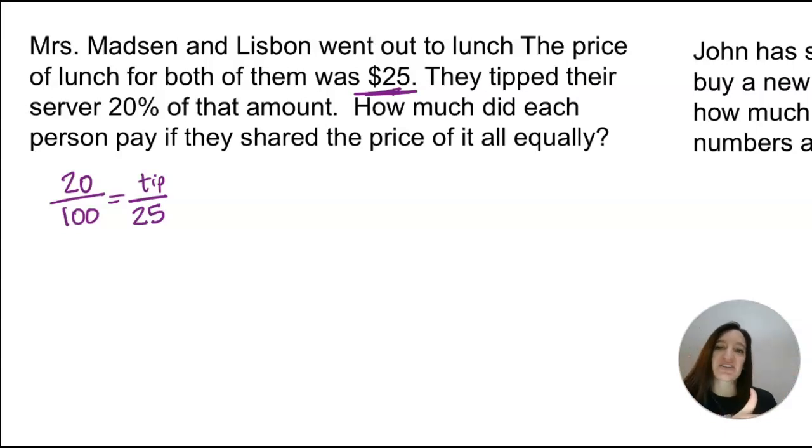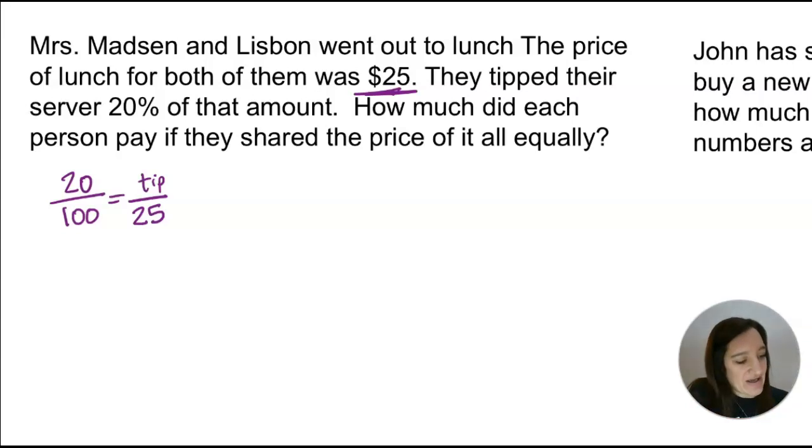So with these types of questions where you're going to a restaurant or eating somewhere, before tax you are given what's called a subtotal, which is basically your whole amount. And then you'll add the tip or the tax, that part is the tip or the tax. So remember that this is your whole, okay?